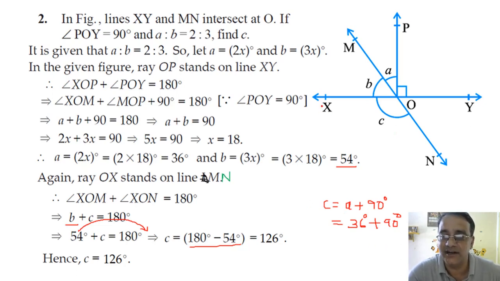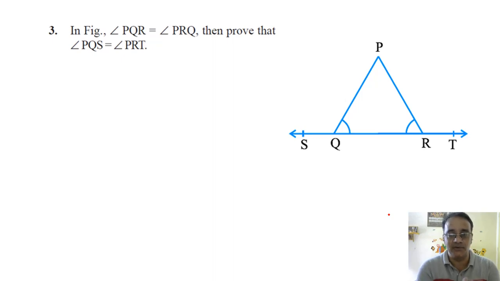First of all you have to write angle XON is equals to angle MOY, vertically opposite angle. Then angle XON is equals to angle POM plus POY. उसके बाद लिखना है C is equals to A plus 90. ठीक है, दोनों में उतना ही काम है. So now let us move towards another question, question number 3. Now this is proof related question.